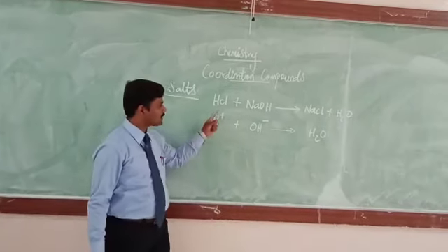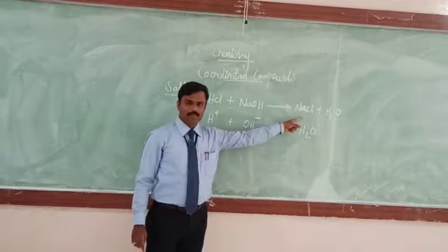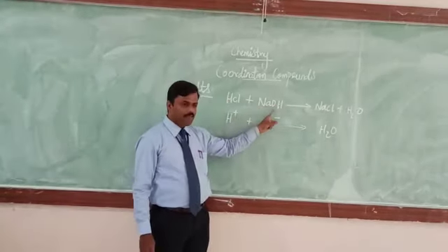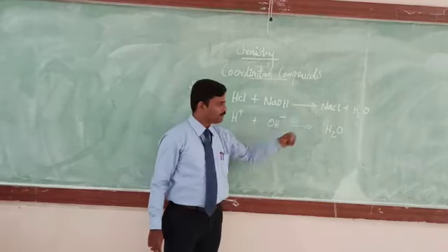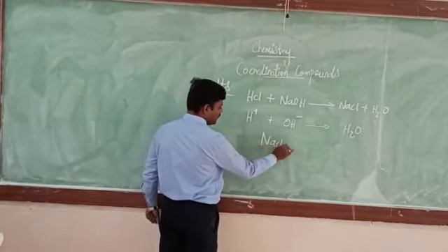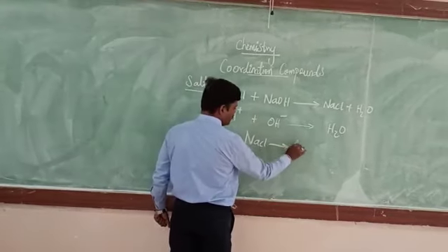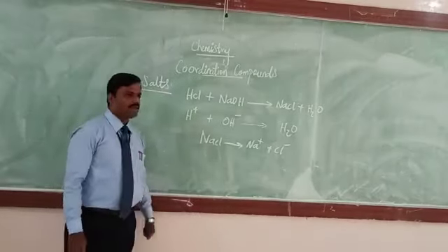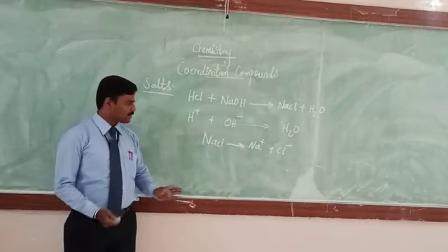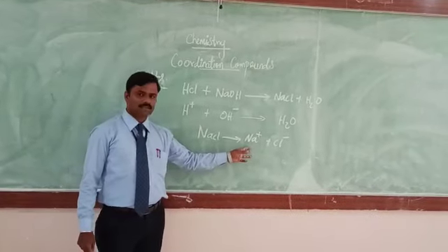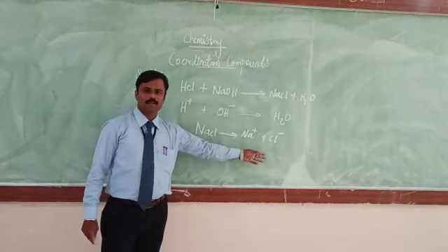The sodium chloride obtained is referred to as a simple salt. So what is a simple salt? The salt which is obtained by the neutralization of an acid by a base is referred to as a simple salt. When this simple salt is dissolved in water, it dissociates and gives Na plus and Cl minus. Whenever any simple salt dissociates, it gets converted into its respective ions: a positively charged ion called a cation and a negatively charged ion called an anion.